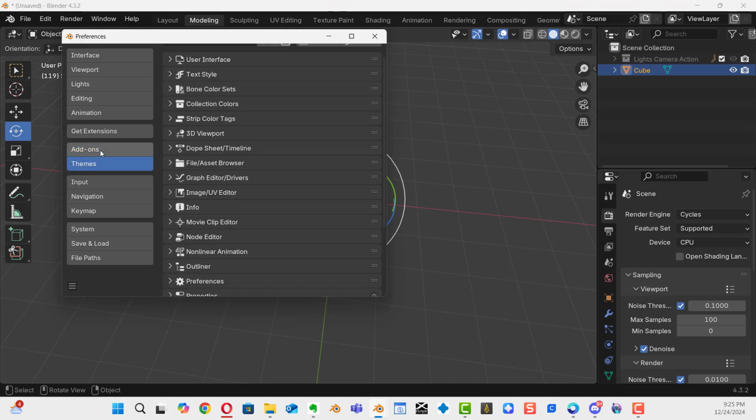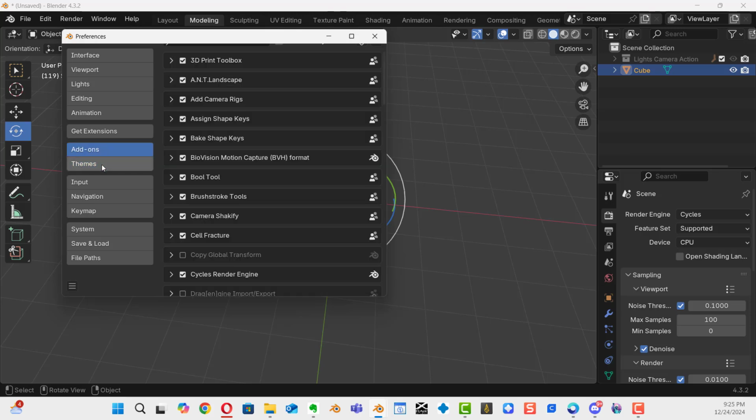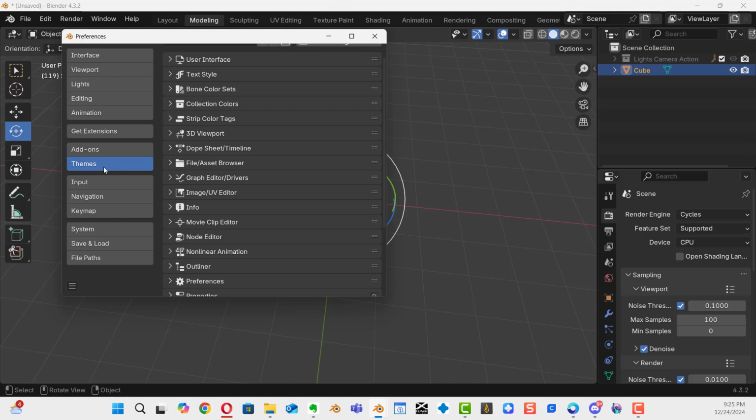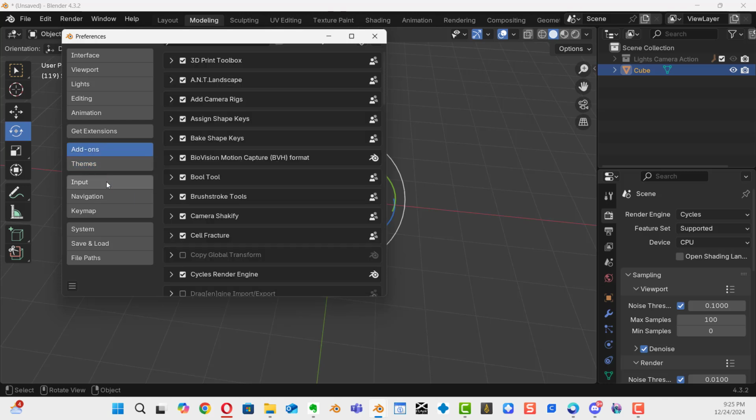Now Blender has two of these here, and this is new to Blender, but in my opinion they work kind of the same. From time to time I'll find that where I don't find the plugin in one, I might find it in the other. So just keep that in mind.